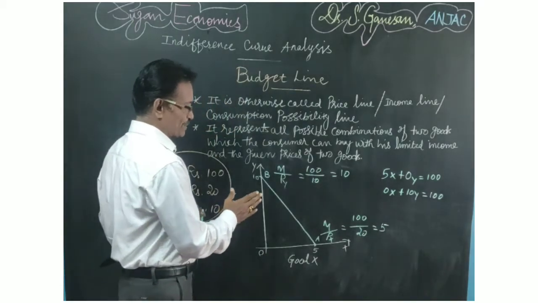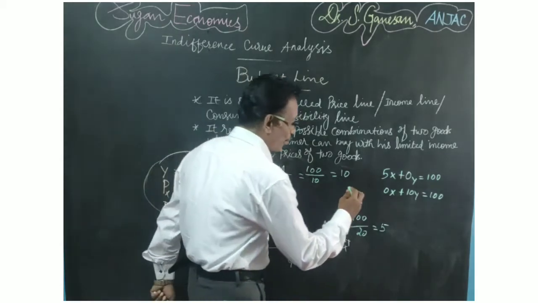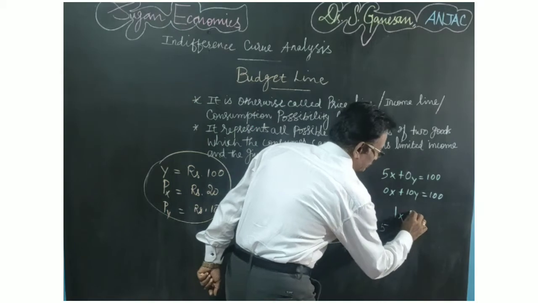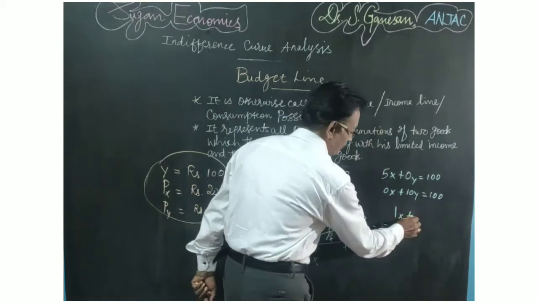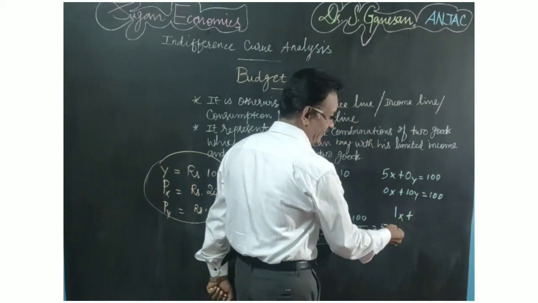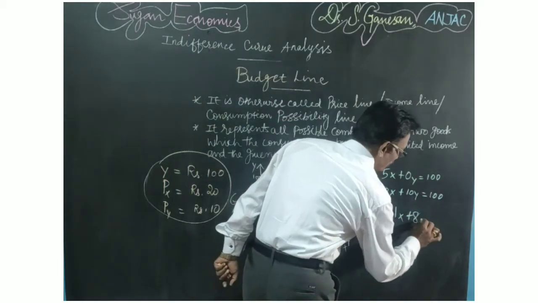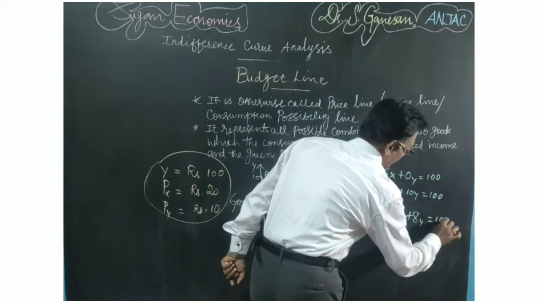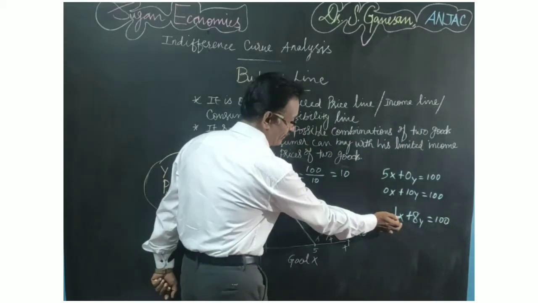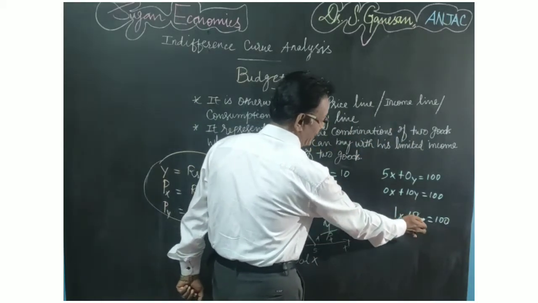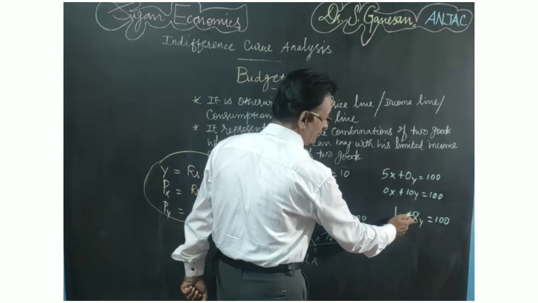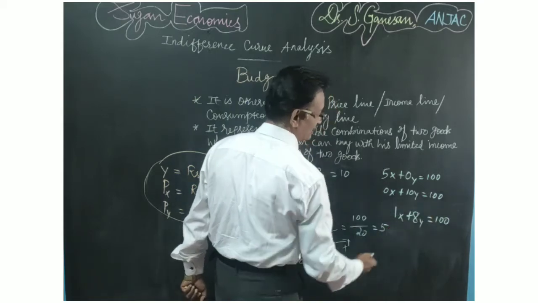Suppose a consumer is buying 1 unit of X commodity, he can buy 8 units of Y commodity. 1 and 8, that is equal to 100. That is 1 unit of X is equal to 20 rupees and 8 units of Y equal to 80 rupees. So 20 plus 80, that is equal to 100.